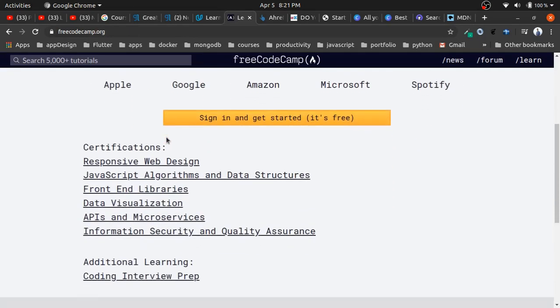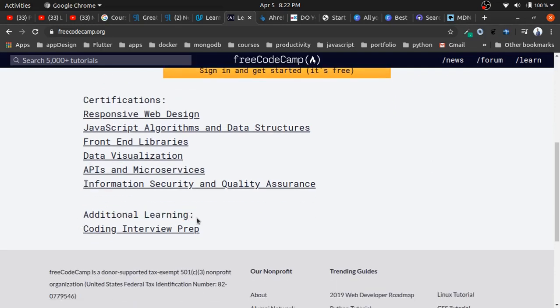tutorials. You also have some certification courses here, and all are free. You can get all the certificates for free. It covers responsive web design, HTML, CSS, and JavaScript, front-end libraries like React, Angular, Vue, and data visualization, APIs, microservices. API is very important. It also covers information security and quality assurance, and an additional topic on coding interview preparation.